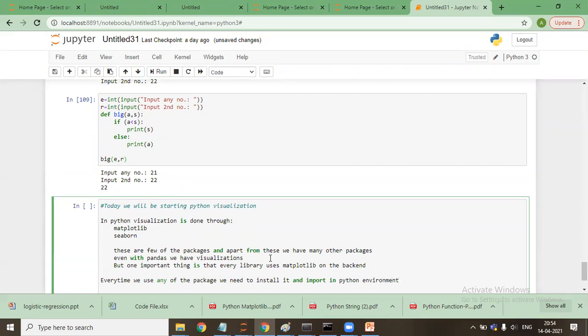So guys, what I've written is basically in Python. Visualization is done through various libraries: Matplotlib, Seaborn, Pandas, and many more. But the important thing is that every library uses Matplotlib on the backend. Every time you use any package, we need to install it and import it in the Python environment. So let me show it to you.